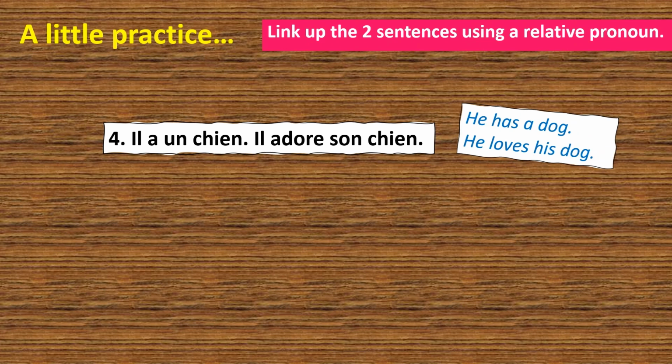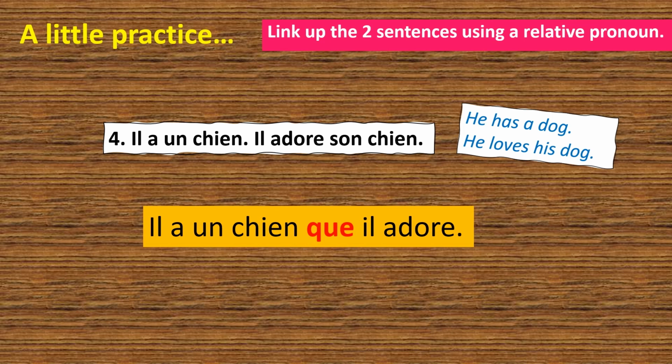Il a un chien, il adore son chien. In the second sentence, son chien is the object. So that's the bit we're going to replace. Il a un chien que il adore. Now we've got a little problem, and it's the rule of elision kicking in again. We've got il, which starts with a vowel, and then we've got que. Que will need to lose its e before a vowel or an h, so we end up with il a un chien qu'il adore. This only works with que, it doesn't affect qui.